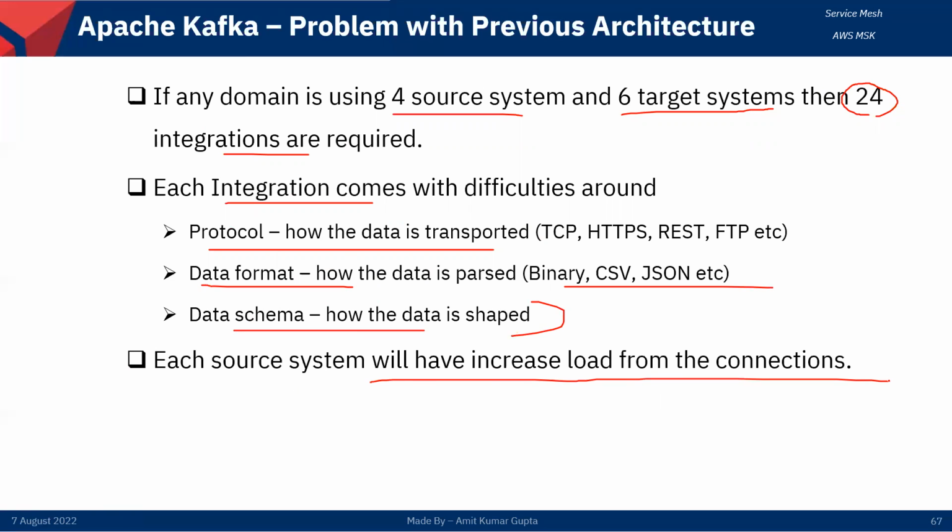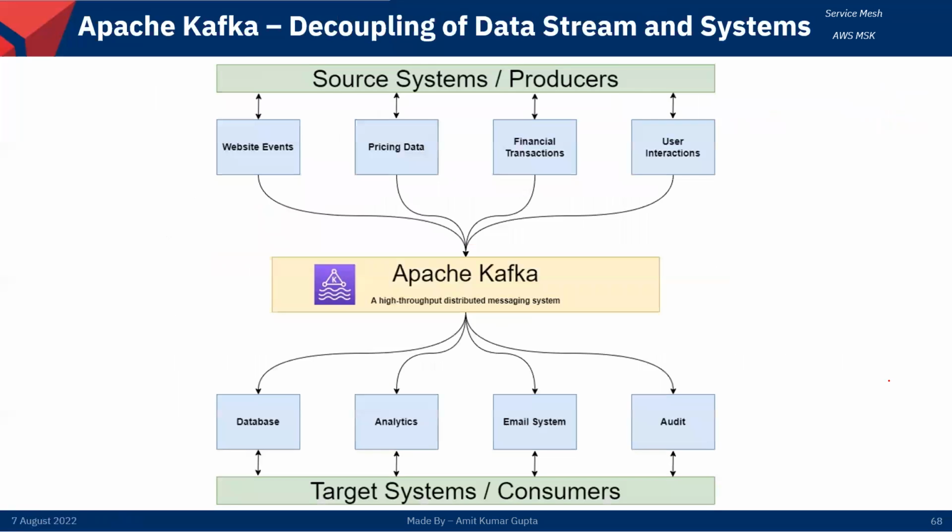So how do we solve that problem? This is where Apache Kafka comes in. This is a solution we can use for decoupling or data streaming in the system. So here we will use Apache Kafka. Source systems, or producers, we can call them any name.